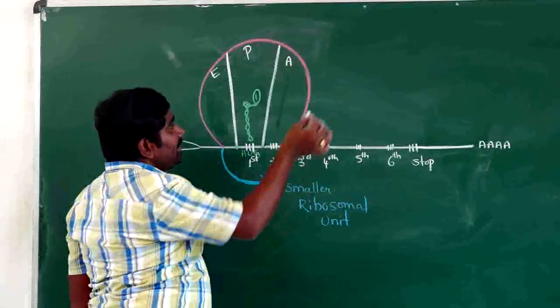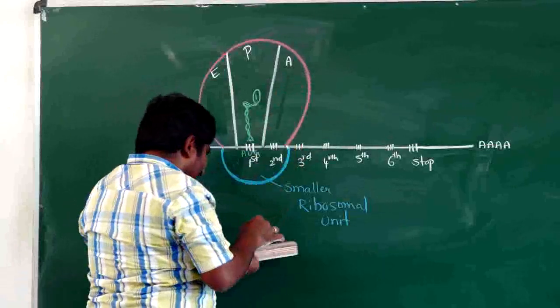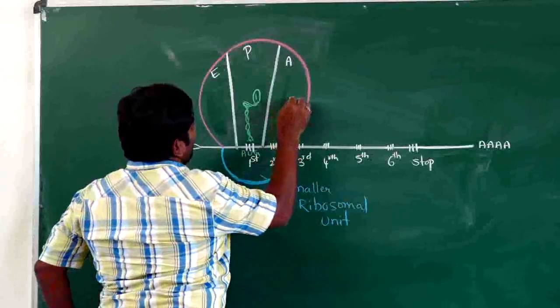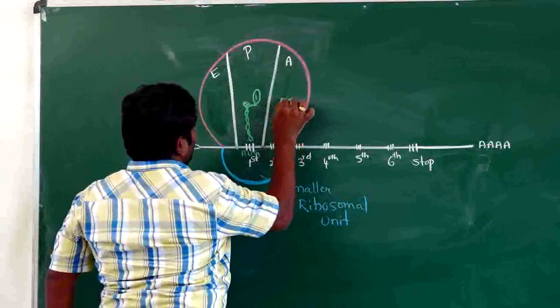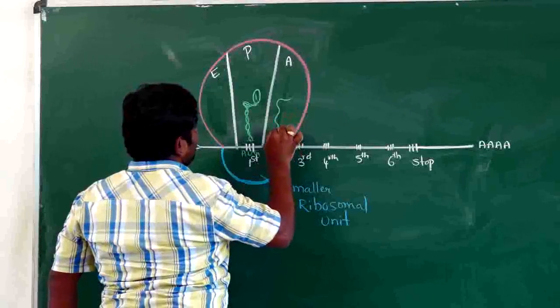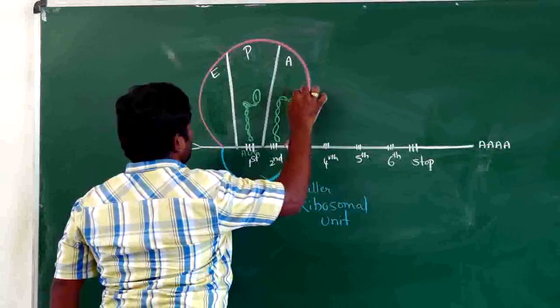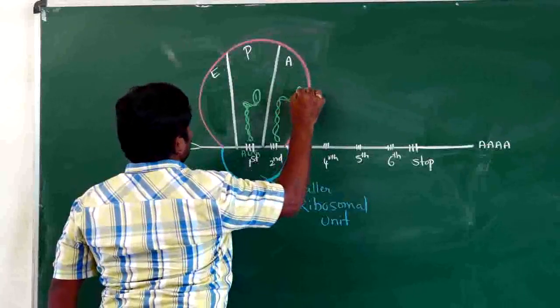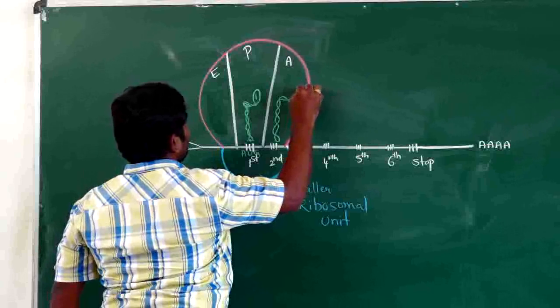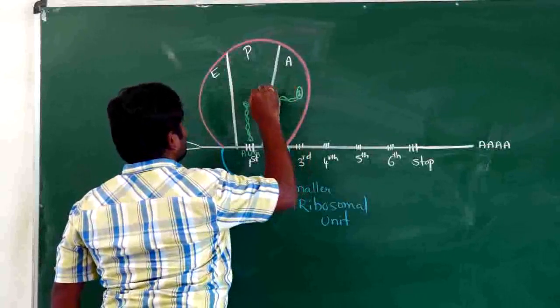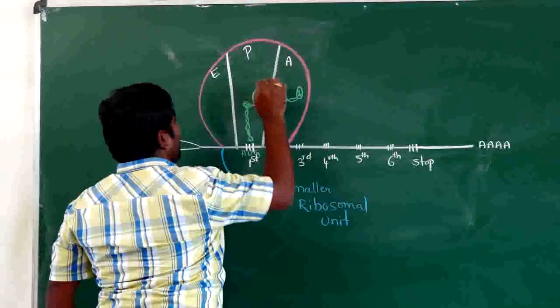After this, what happens? The aminoacyl site accepts another tRNA with the second codon and second amino acid. The second amino acid will come with the second tRNA at the second place.